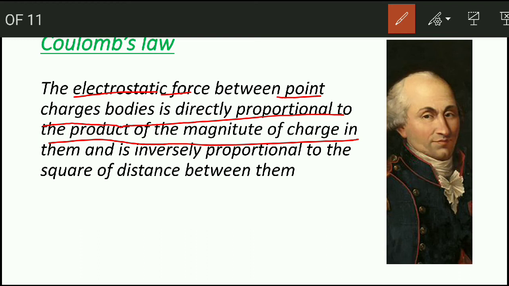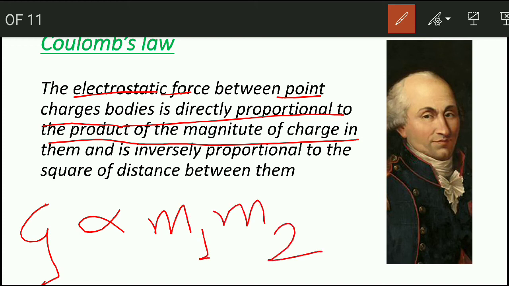This looks similar to Newton's law of gravitation. Newton also said that the gravitational force between two bodies is directly proportional to the product of their masses and inversely proportional to the square of the distance between them.